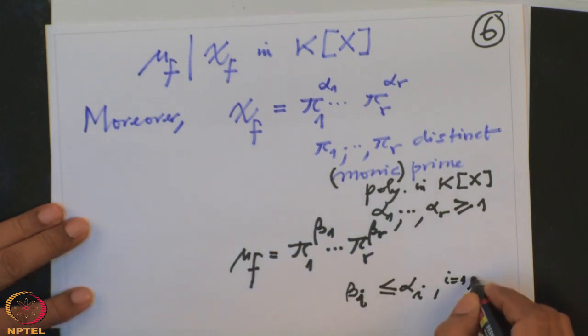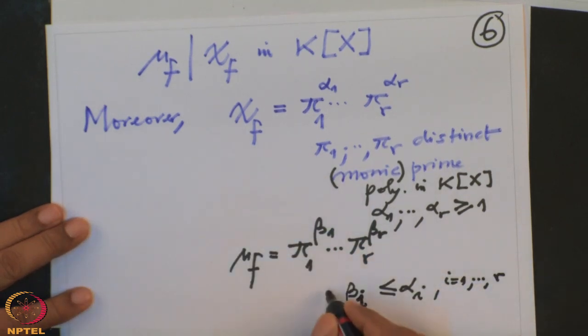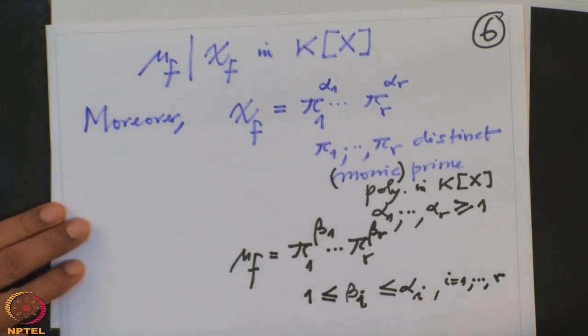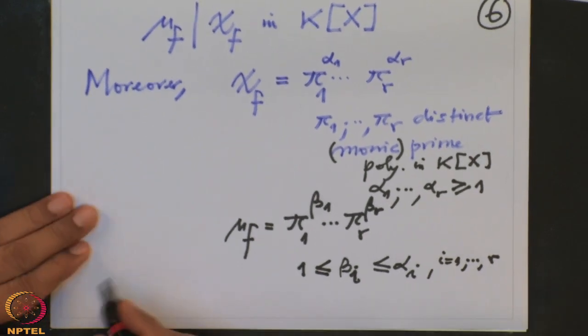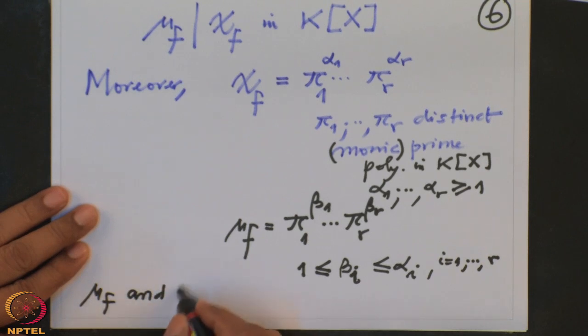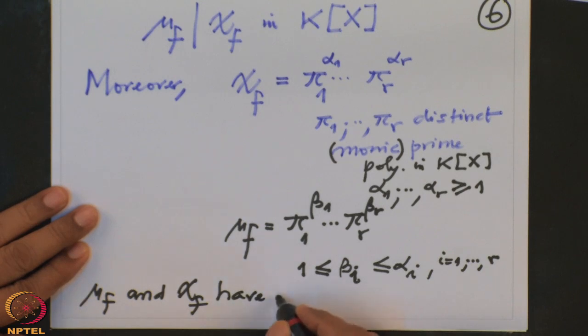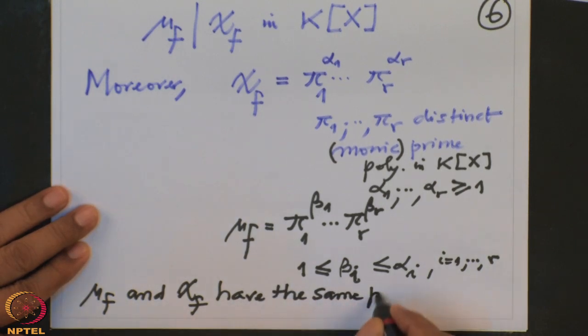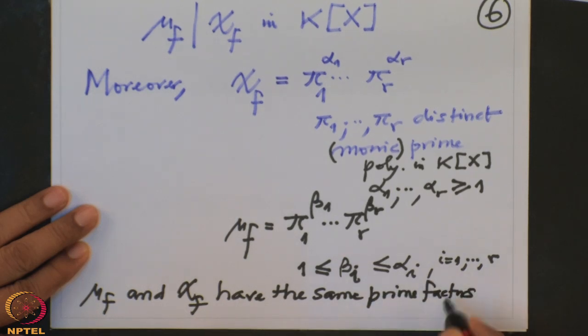But what is more important is that the beta i are bigger than or equal to 1. So that means mu f and chi f have the same prime factors in kx.